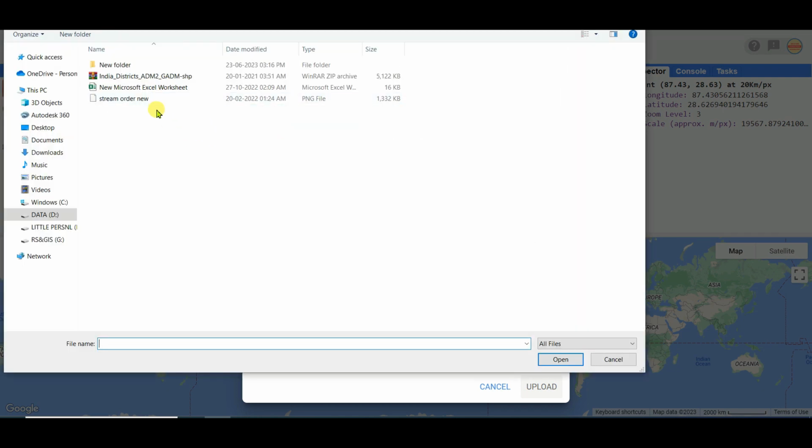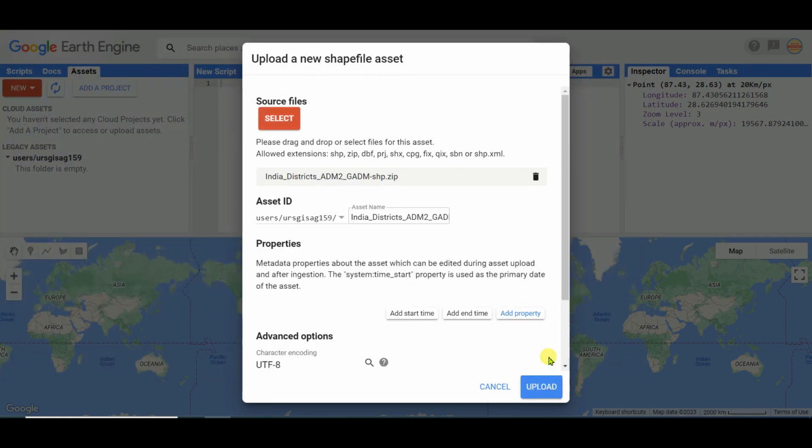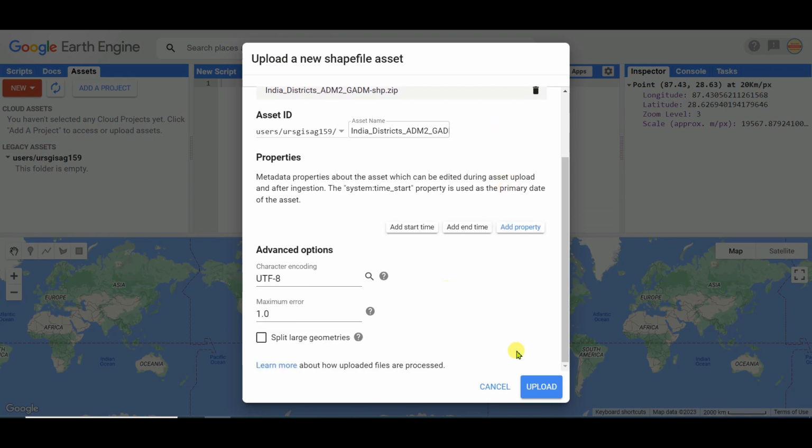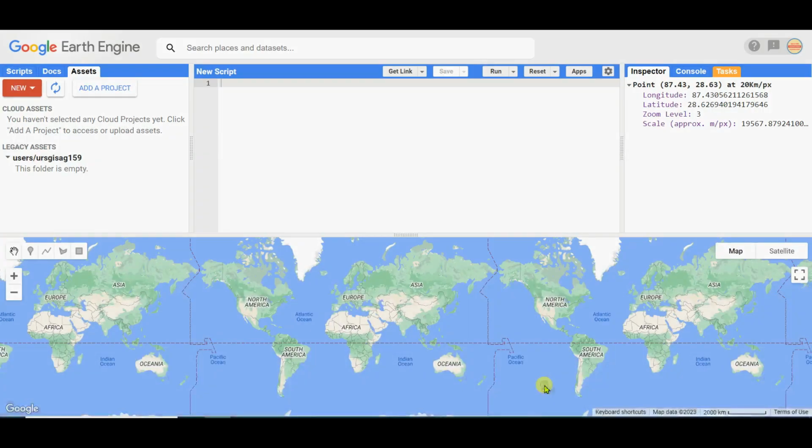I want to upload a zip file. Here, see that India Districts Administration, and this is the zip file extension. I'm selecting it, and then Open. You can see you can delete also and upload again, select again, but I'm not doing so, and I'm clicking on Upload.